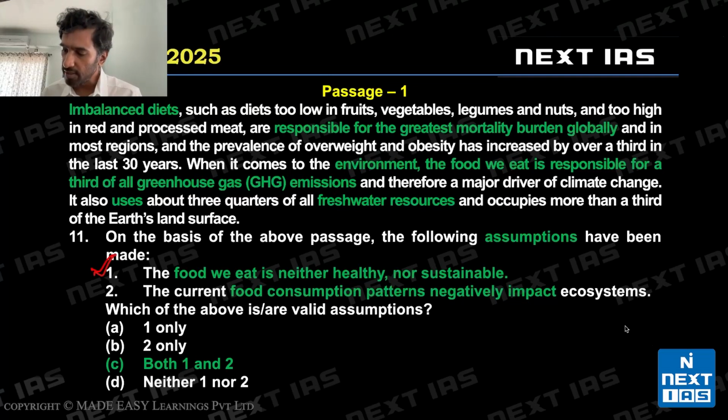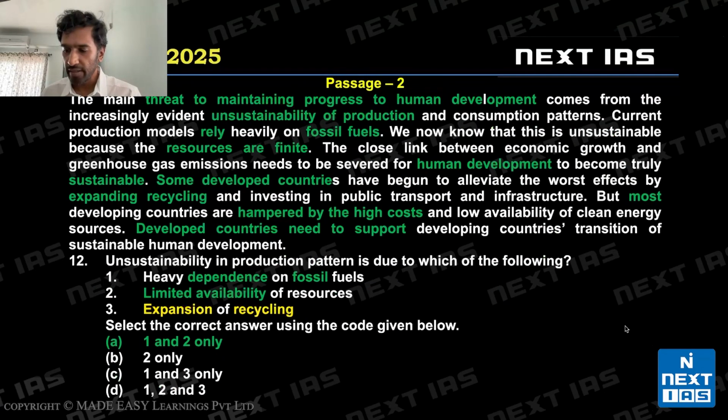The current food consumption patterns negatively impact ecosystems. So if I say they don't negatively impact, then this idea that there are greenhouse gas emissions occurring because of the food we eat would be negated or invalidated. So I know statements 1 and 2 both are valid assumptions. C is the right choice. Let's look at the next question.